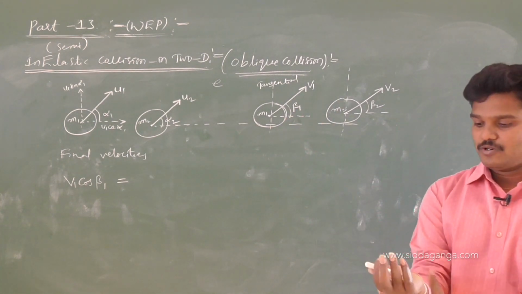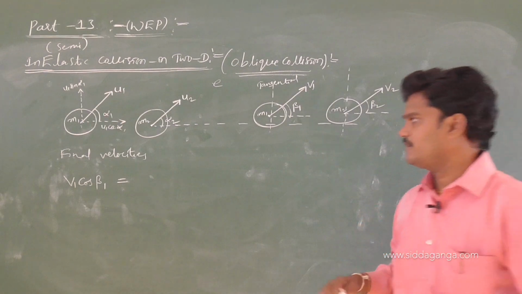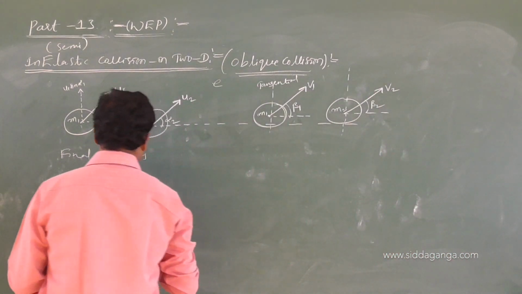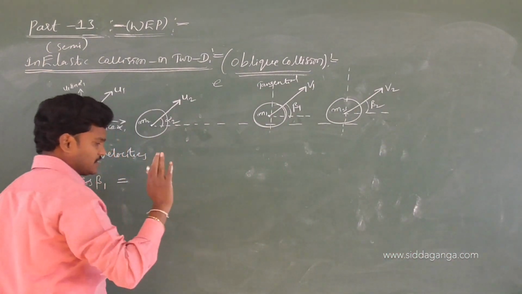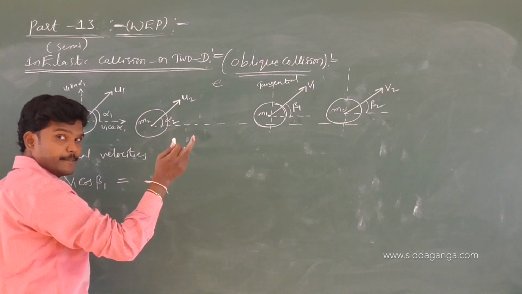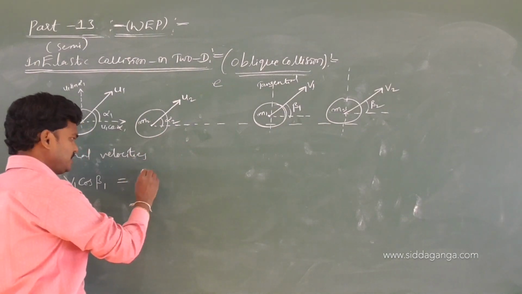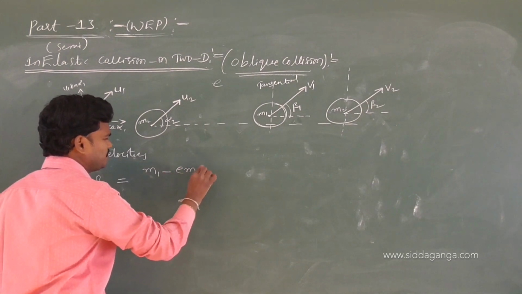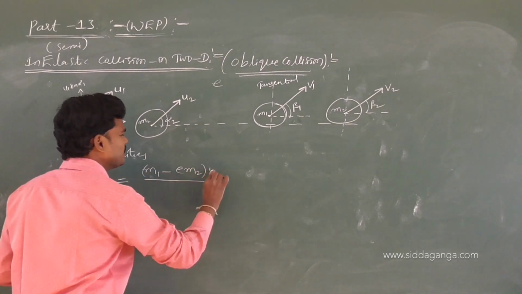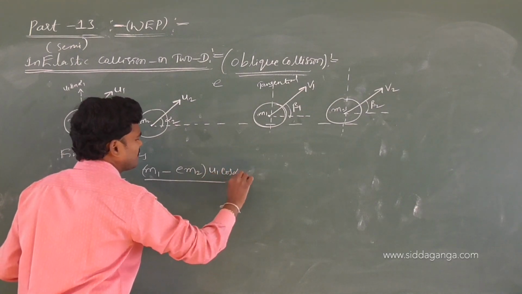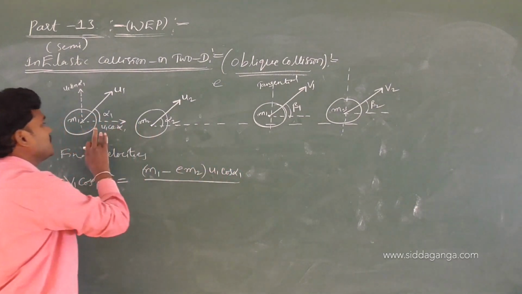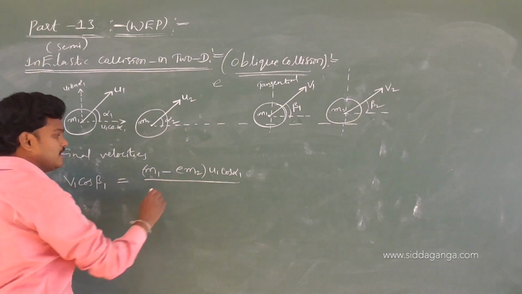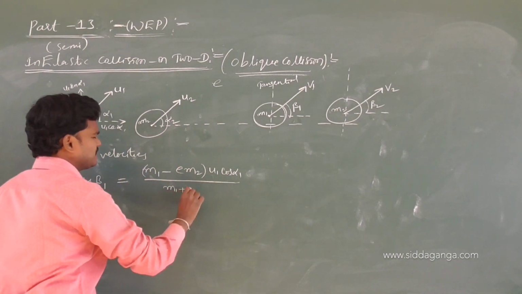I will show you how we will get the previous formula also. V1 cos beta 1, and what is our formula? M1 minus E M2 into U1, where U1 is U1 cos alpha 1 along the axis, divided by M1 plus M2.